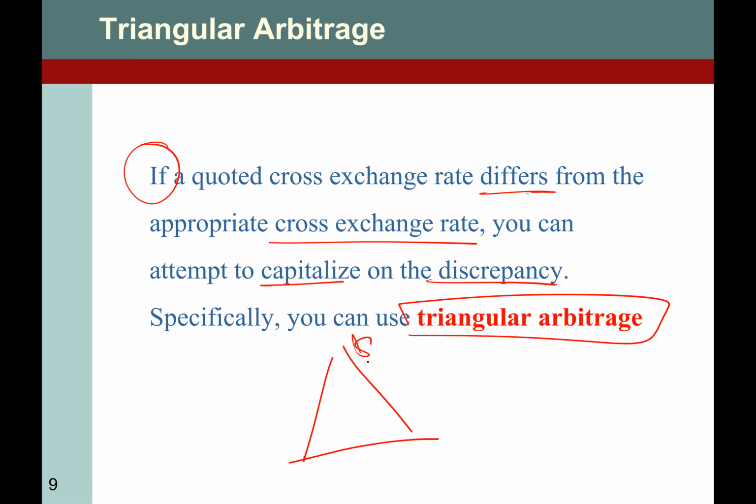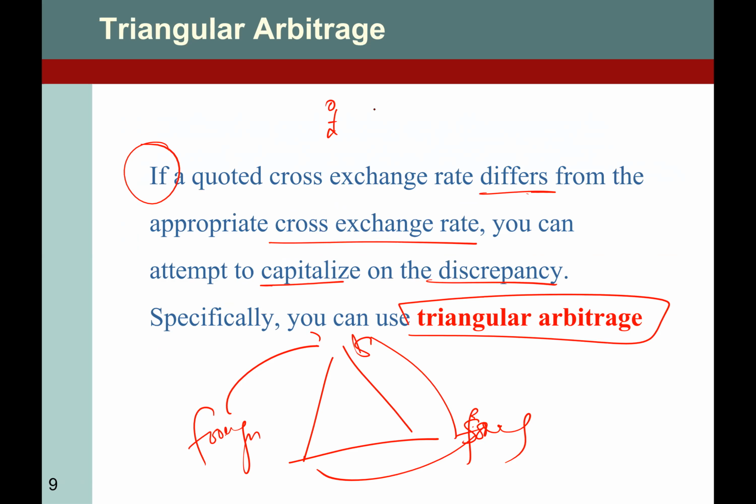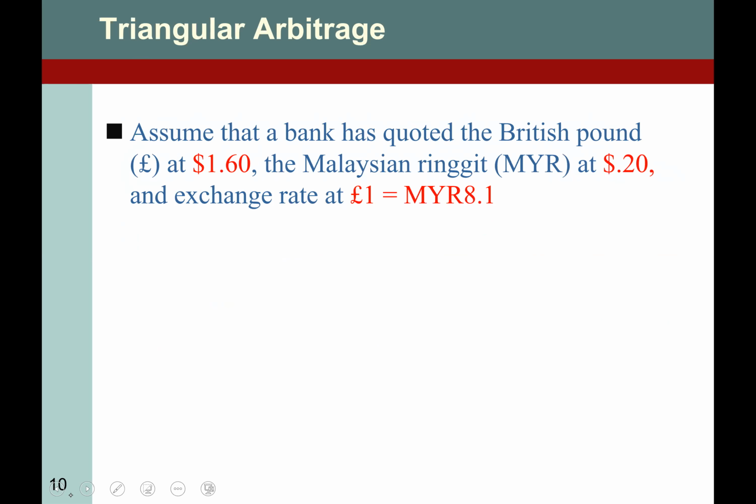First of all, convert your home currency into some other foreign currency, to another foreign currency, and then back to dollar, your home currency, right? If the question is silent, remember where you are, because this book is US centric. Okay, then we talk about the triangular arbitrage.